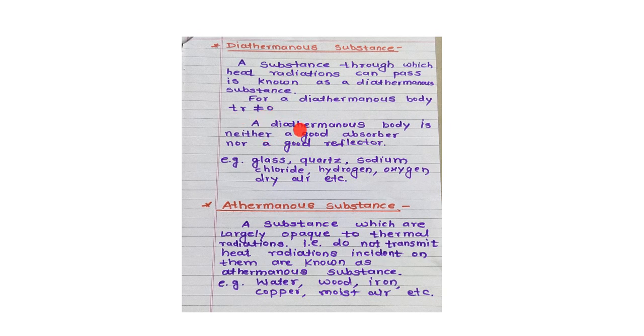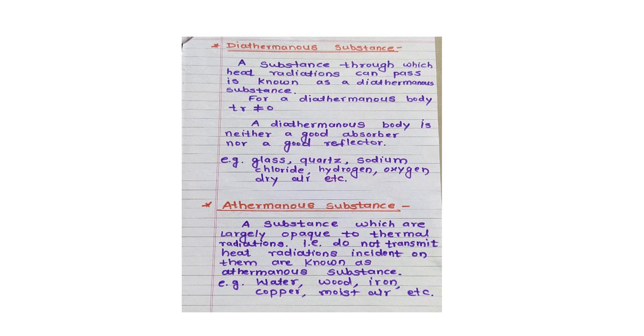A diathermanous body is neither a good absorber nor a good reflector. For example, glass, quartz, sodium chloride, hydrogen, oxygen and dry earth, etc. are examples of diathermanous substances.